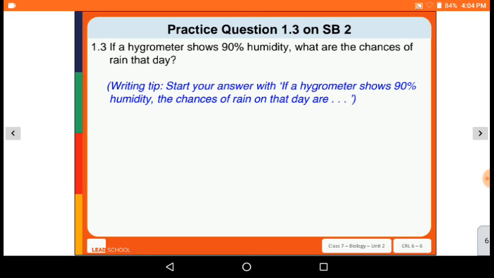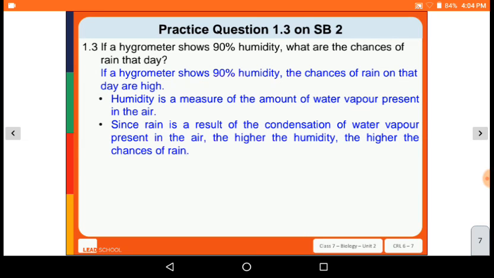If the hygrometer shows 90% humidity, what are the chances of rain that day? The answer is that if a hygrometer shows 90% humidity, the chances of rain on that day are high. Humidity is a measure of the amount of water vapor present in air. Since rain is a result of the condensation of water vapor present in the air, the higher the humidity, the higher the chances of rain. This is the answer.